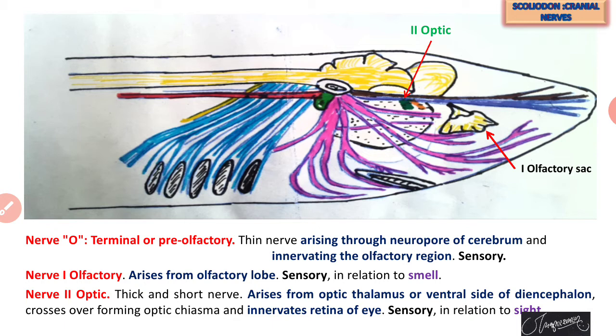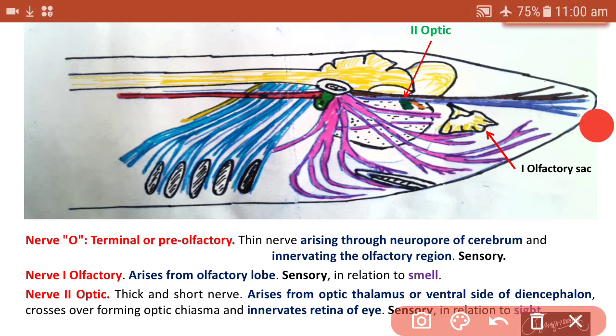This optic nerve, which is thick and short, arises from the optic thalamus, or the ventral side of the diencephalon. We know that the diencephalon is a part of the forebrain. From the ventral side of the diencephalon, a pair of nerves arises which has the name optic, arising from the optic thalamus particularly. When we see the ventral view of the brain, we can find there are 2 such nerves which are called optic nerves.